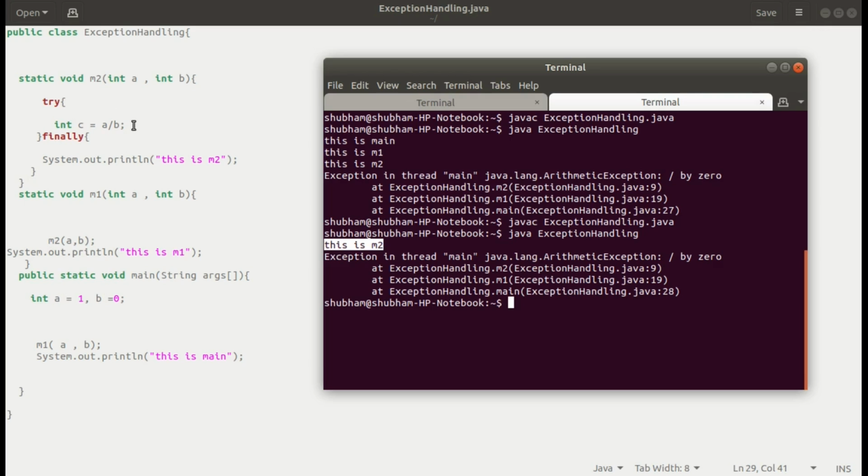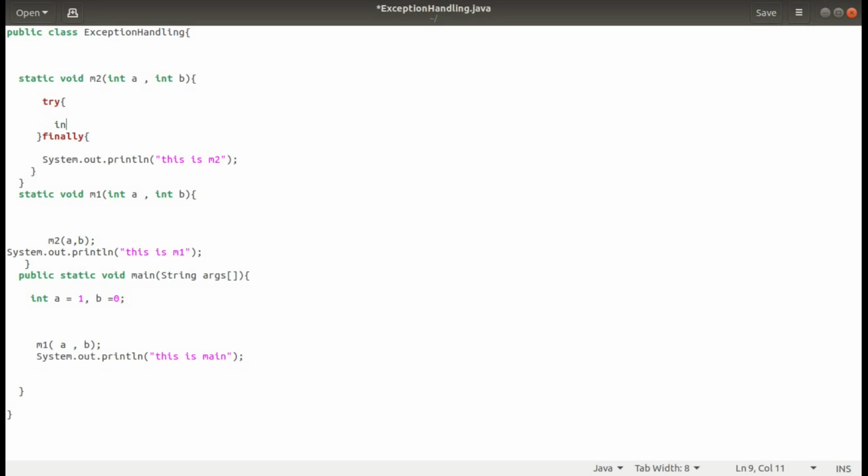You can ask me how to use, suppose, instead of that, throw exception. We know that the throw keyword is used within the method, and after throw we write an object. So I will write new ArithmeticException, and in the ArithmeticException we will simply pass the string, let's say, divide by 0.